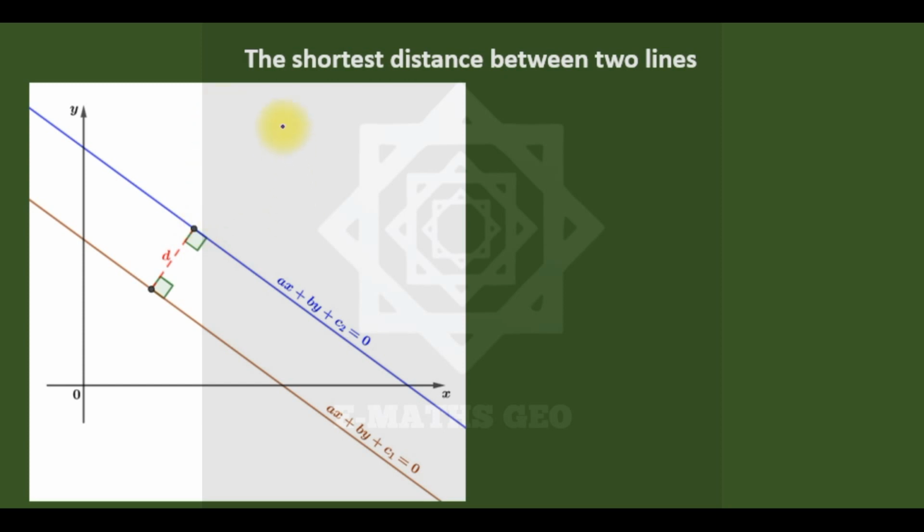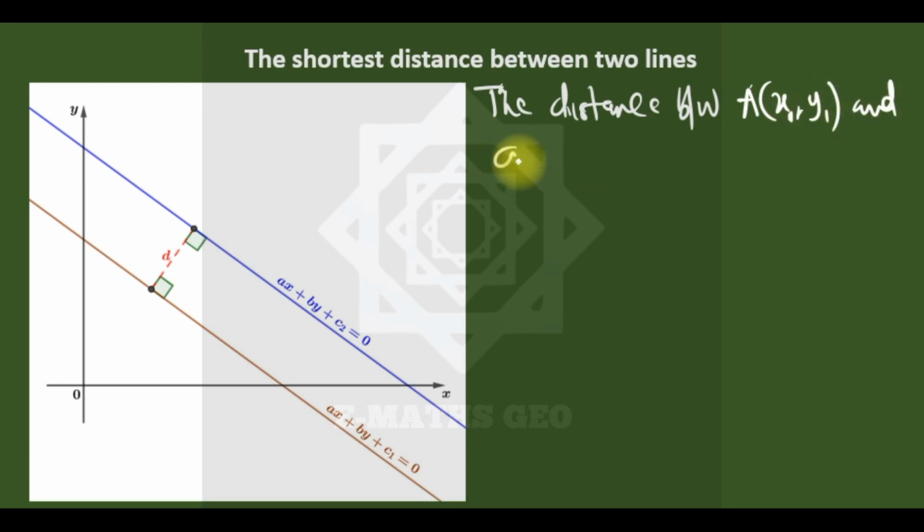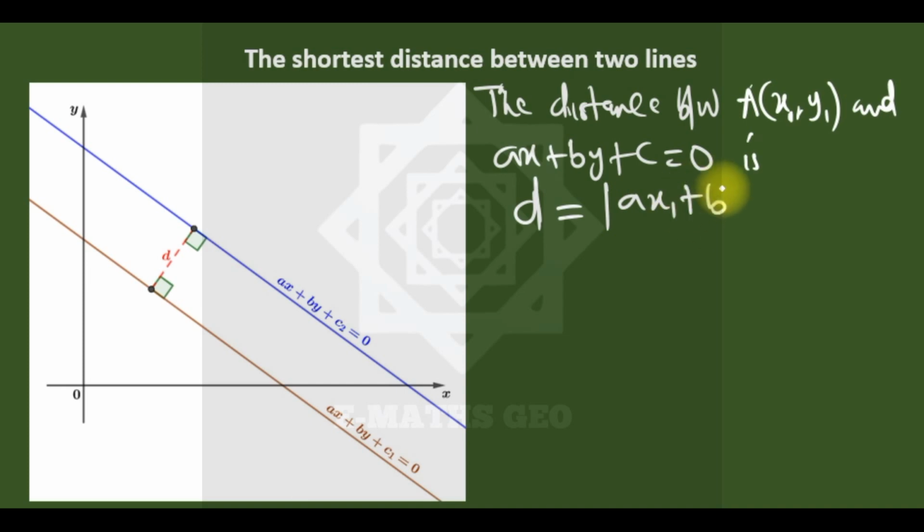And from our previous knowledge, we know that the distance between a point, maybe let's call it A, with coordinates x1, y1, I've done it in my previous video, and a line ax plus by plus c equal to 0, is d, that's the distance, equal to the absolute value of ax1 plus by1 plus c over the square root of the sum of the squares of a and b.